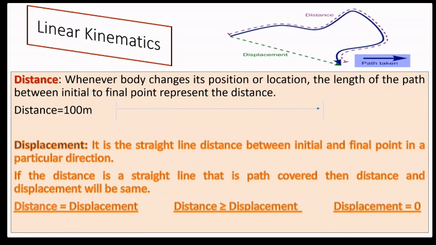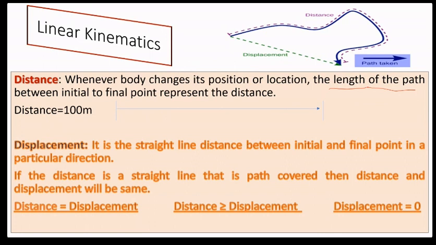You can see the person, or the thing, is starting from here. It has gone this way and it came and reached over here. So now, when a body changes its position or location, the important word over here is what? The length. This is more important. The length of the path between initial to final point represents distance.